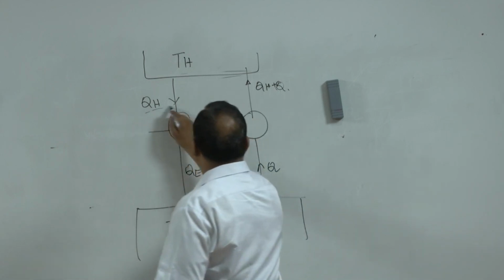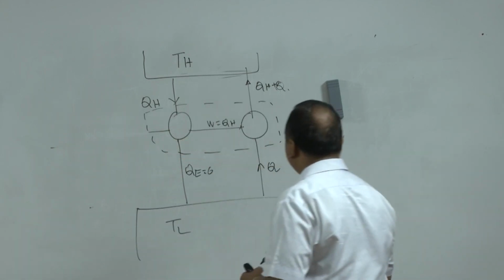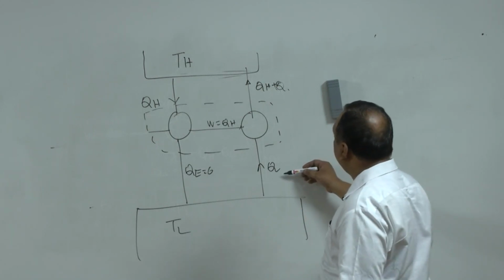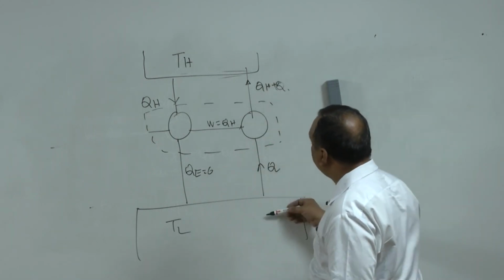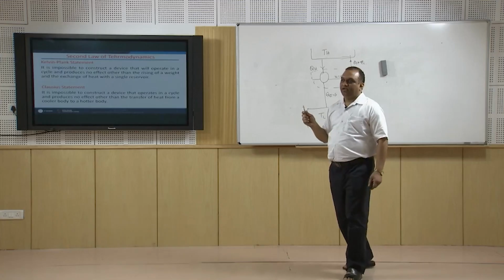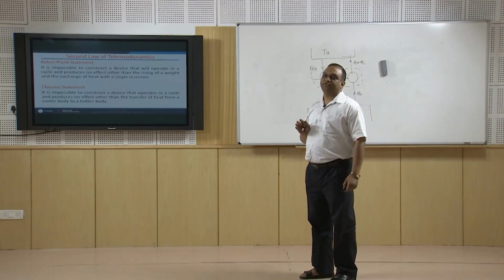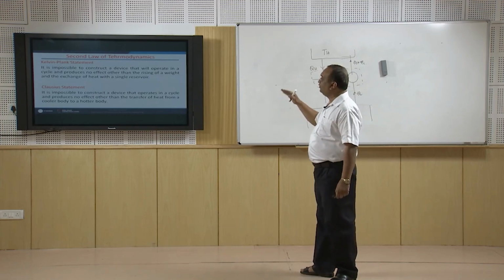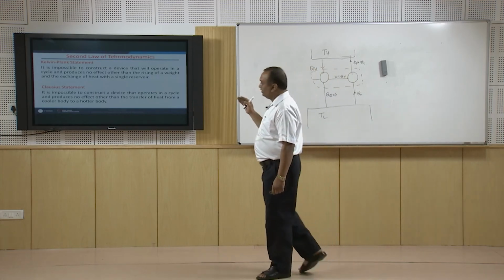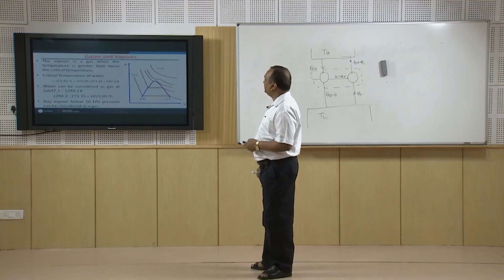Now, we are coupling these devices. So, Q amount of heat is getting transmitted from lower temperature to higher temperature without any external work. This is leading to the violation of the Clausius statement. So, it is proved that if you violate one statement, it will automatically lead to the violation of the other statement.